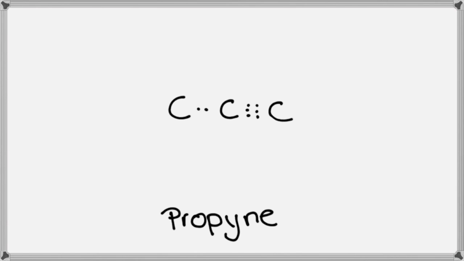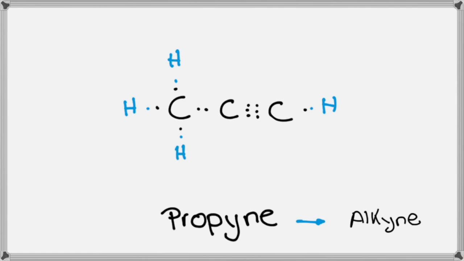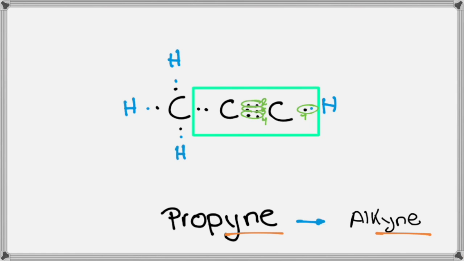Propyne, on the other hand, as an alkyne, has a triple bond that contains 3 different electron pairs between 2 of its carbons. For that reason, counting from right to left, we're going to need just another hydrogen on carbon number 1. We're going to need 0 on carbon number 2, and the full 3 again on carbon number 3. So, at the end, this is how a single propyne molecule will look, with all of its carbons completed with their full 4 bonds.